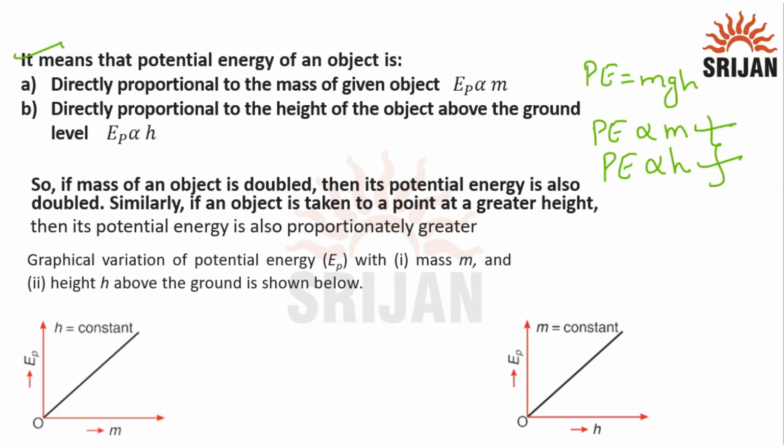What is the graphical representation? This is the graphical representation with respect to the mass and with respect to the height. Here the height is constant, and here the mass is constant. As you can see, this is a direct proportion. I hope this topic is clear to you.